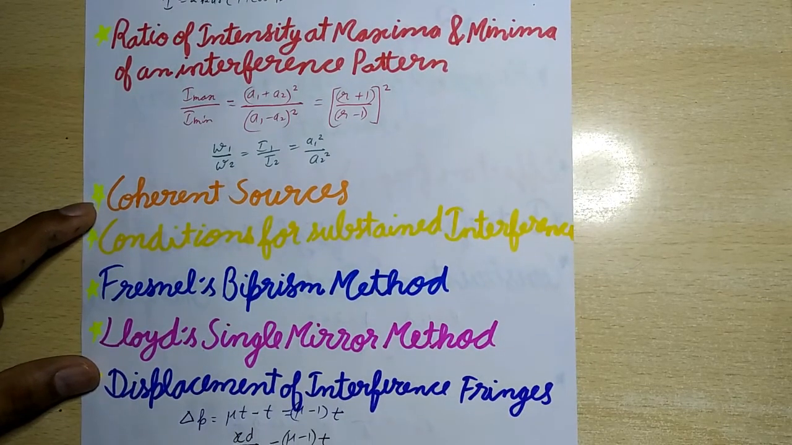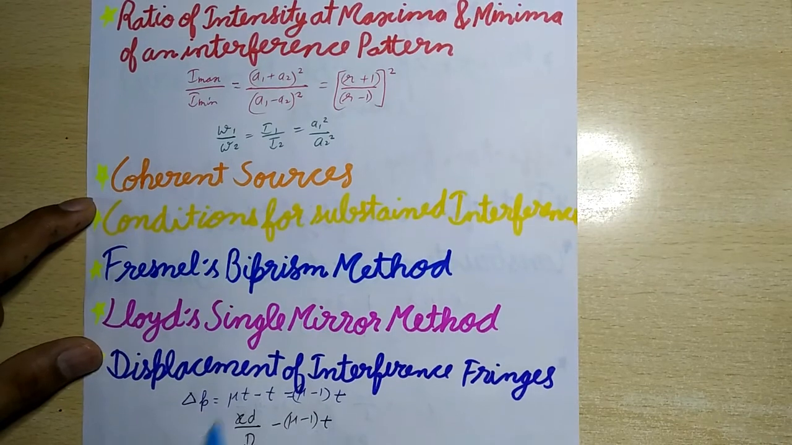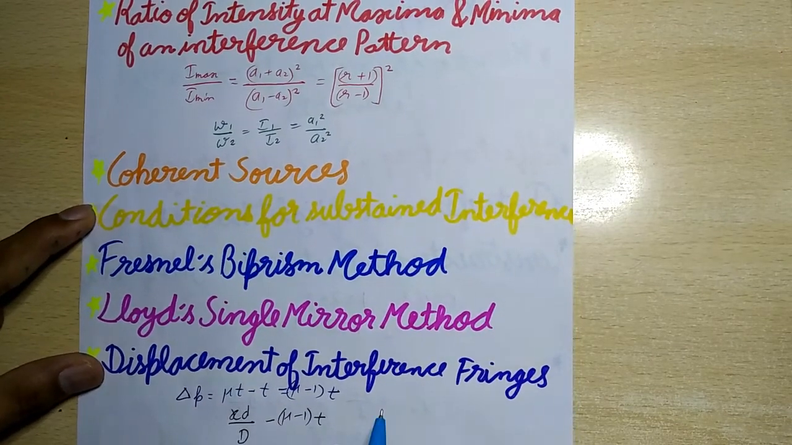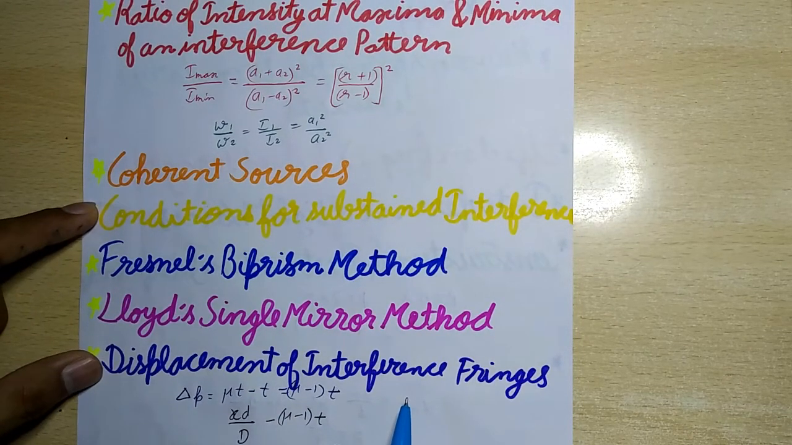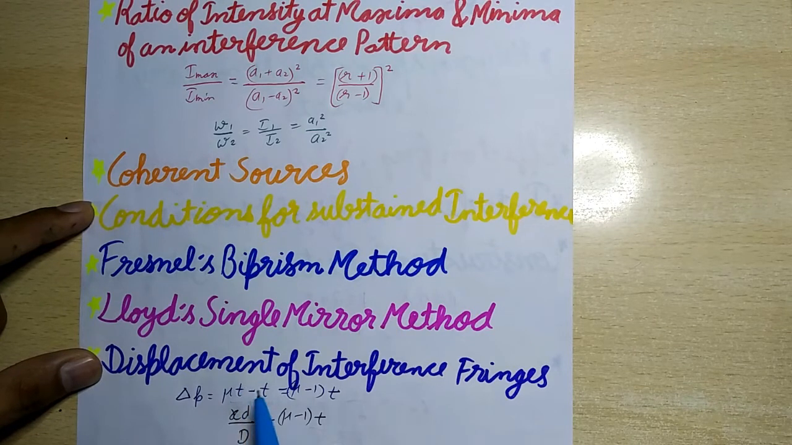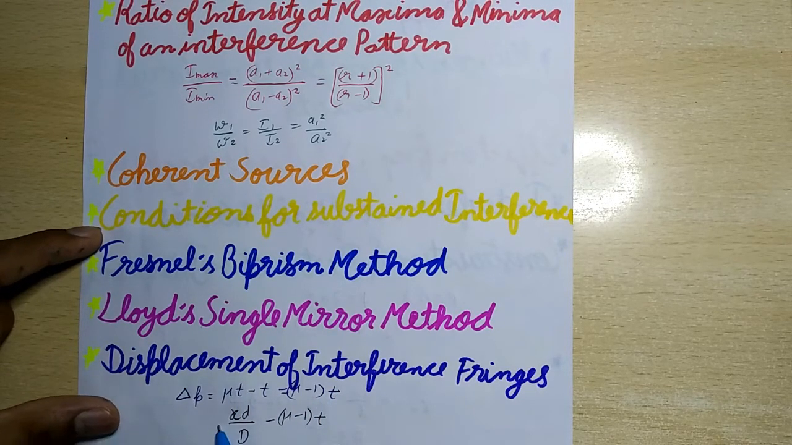Now next is displacement of interference fringes. When a thin transparent sheet of thickness t and refractive index mu is inserted in the path of one of the interfering beams, the extra path difference introduced is delta p, which is equal to length t in the transparent sheet minus length t in the air. So delta p will be equal to mu t minus t, which is equal to (mu minus 1) into t, and therefore the